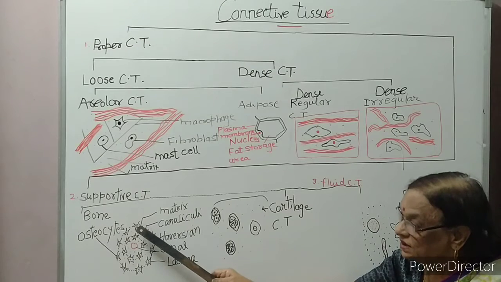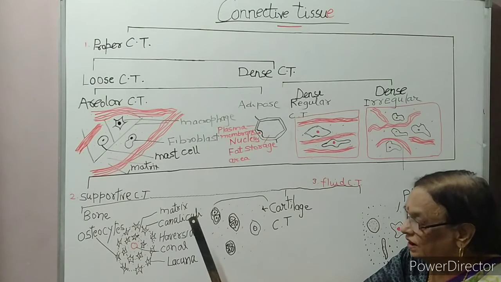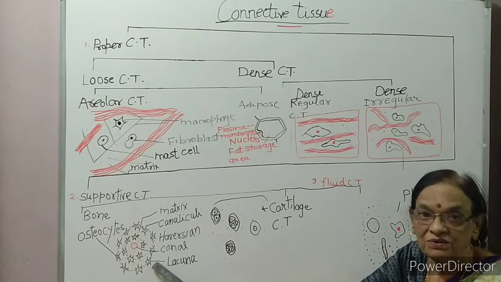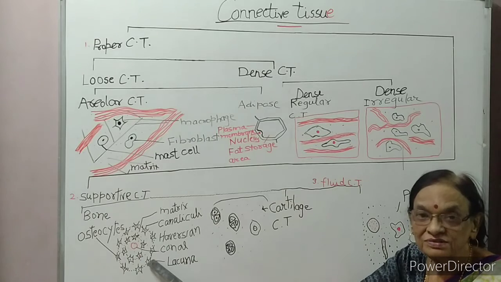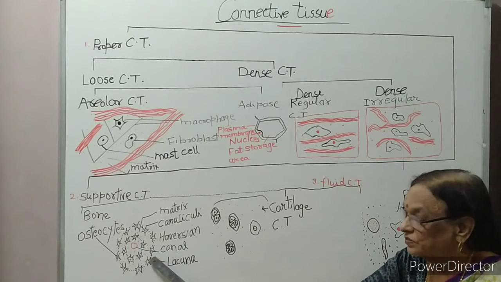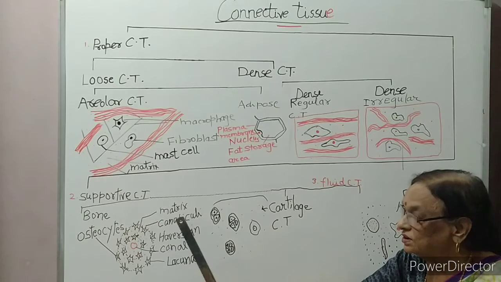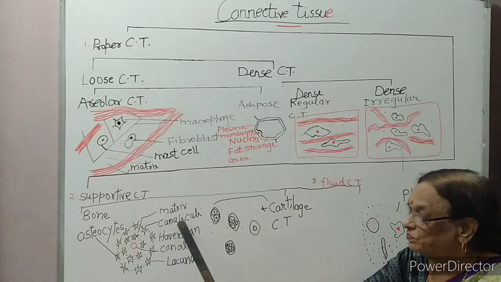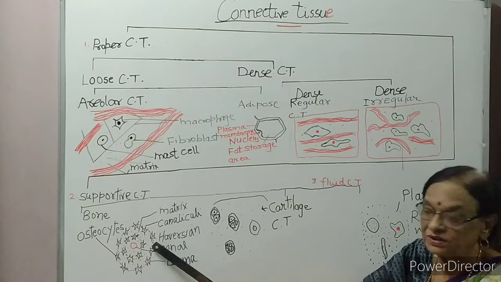Bone cells have projections called canaliculi, and each bone cell has a lacuna. Lacuna means empty space. So bone cells are located inside an empty space called lacuna. From this empty space, projections are given out. These projections are called canaliculi, and these canaliculi join to each other.